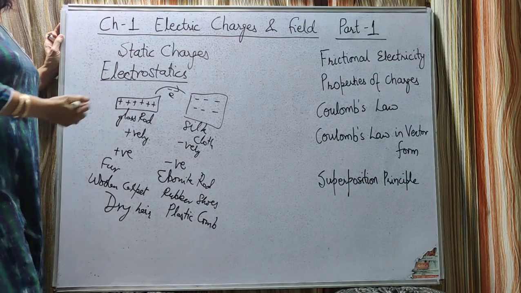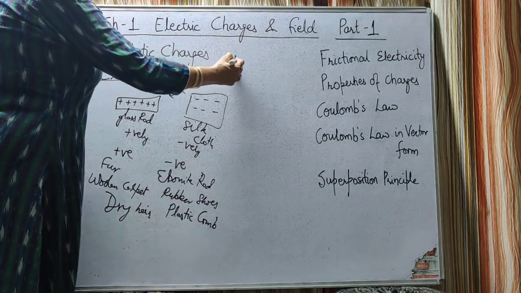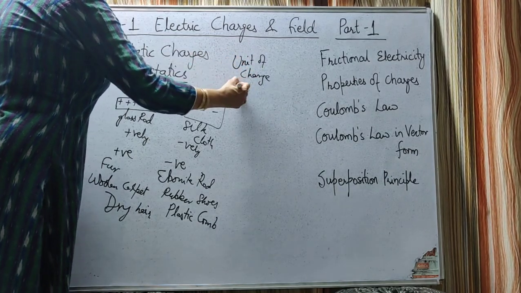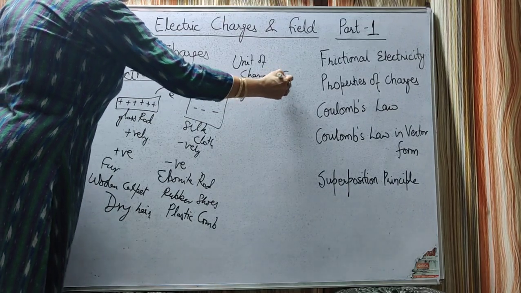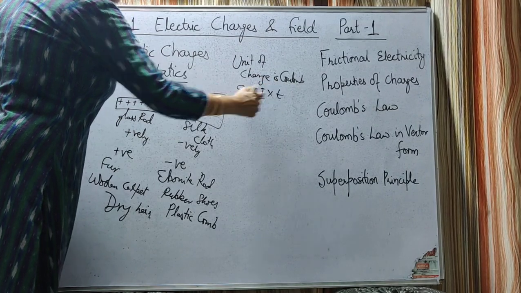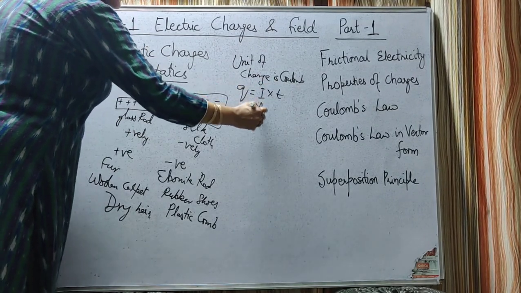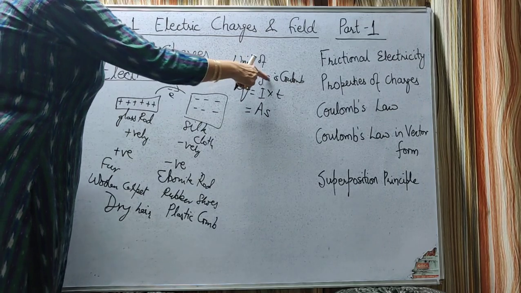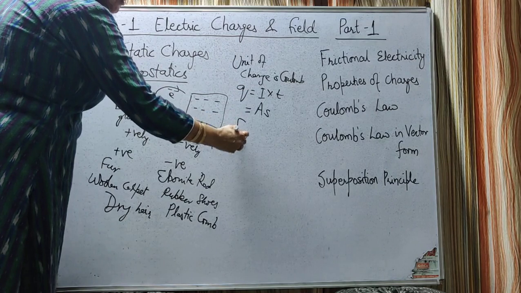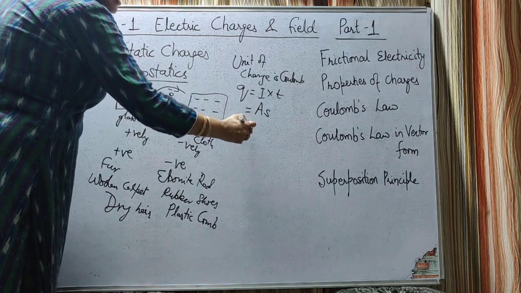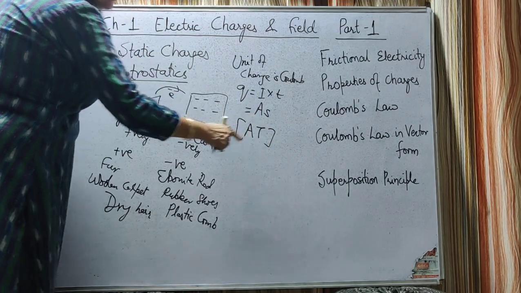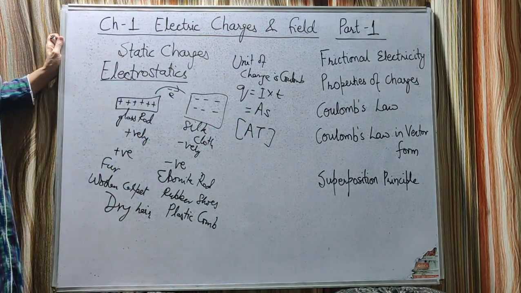As we know, the unit of charge is Coulomb. The formula for the charge is current into time. So its SI unit is ampere into second, which is taken as Coulomb in order to honor the scientist, and the dimensional formula for the charge is A into T, where A is ampere and T is time.